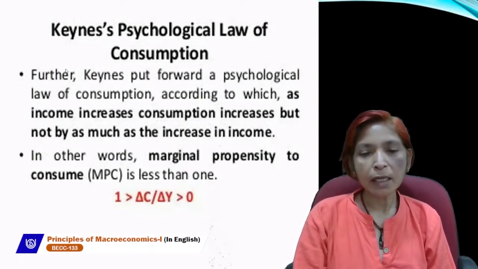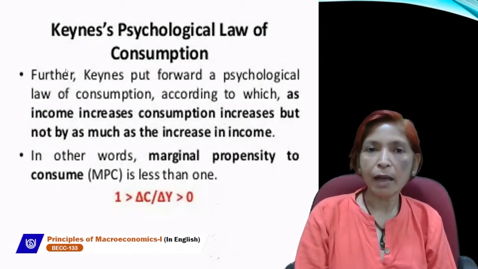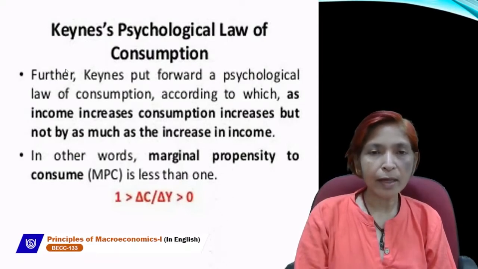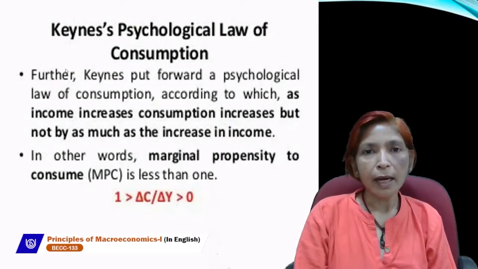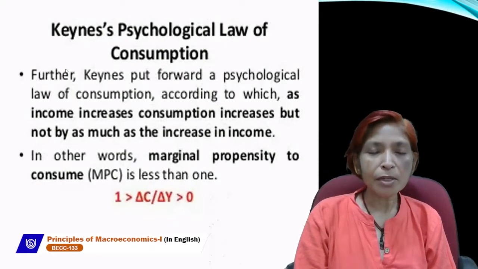So MPC always remains greater than 0 and less than 1. It means consumption can never be 0. That's why MPC is always greater than 0, and we don't spend our entire income on consumption. That's why MPC always remains less than 1.